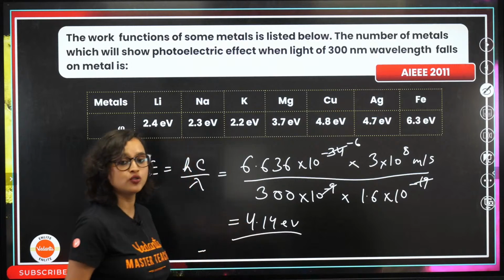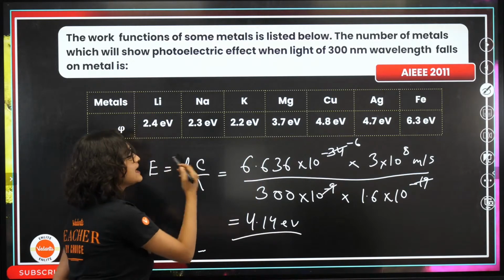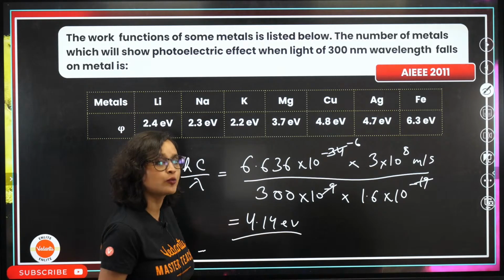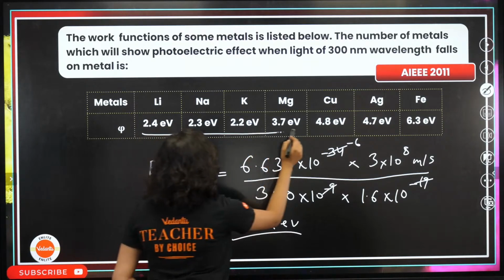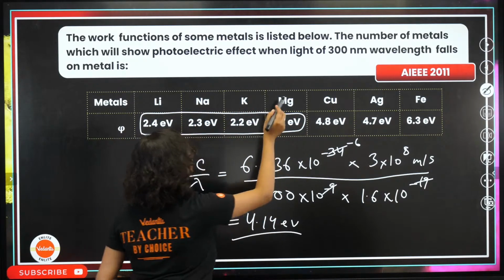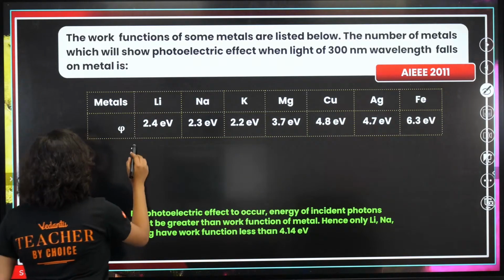Now what we have to do is see which ones are lesser than 4.14. We see that the answer is 4. Lithium, sodium, potassium and magnesium have lesser than 4.14 electron volt. So the answer will be 4.